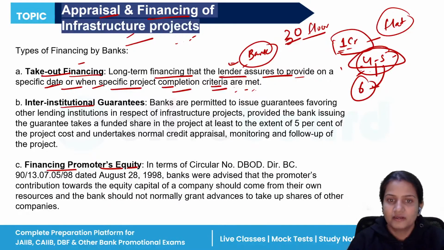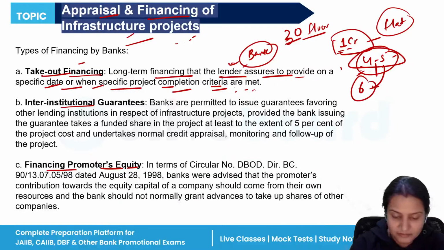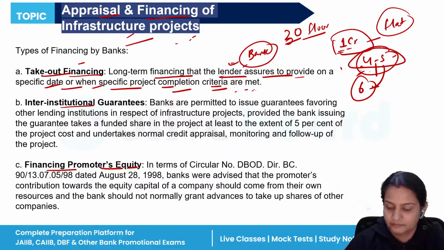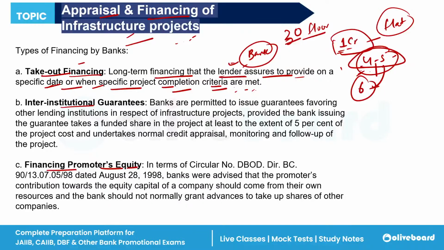Tell me, any doubt to anyone in this particular point A? It is very important. So when banks provide money after a certain amount of work has been done, like for a multiplex, if I want to make a multiplex and I go to the bank and ask for 50 lakh rupees, 1 crore rupees, the lender will say, okay, first you have to complete till the third or fourth floor, then for the rest of the floors, I will give you the money.